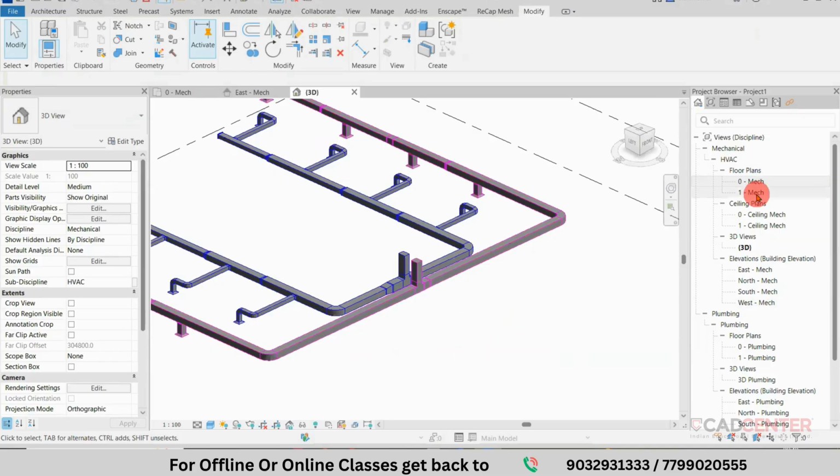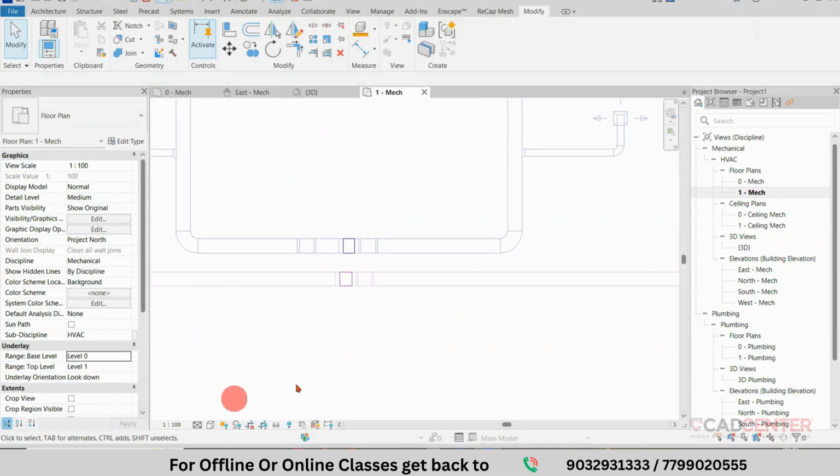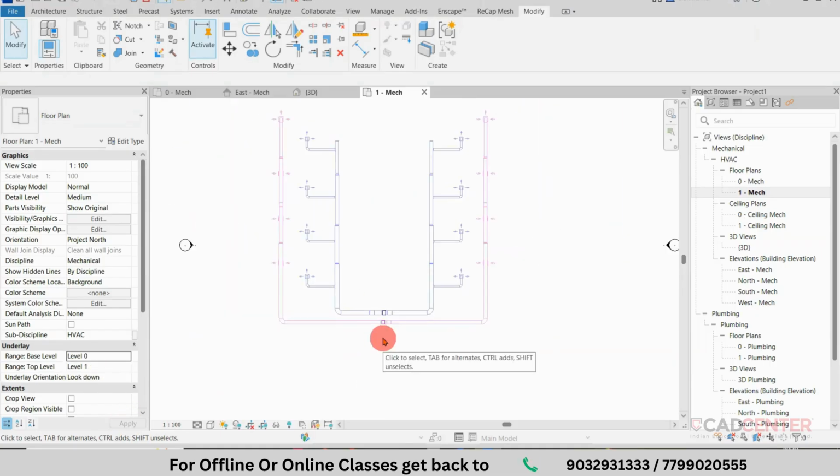From there, go to level 1. Now we are able to see one supply part and the return part. But you can raise a question, sir, I want to see the below floor plan also. In that case we already have an idea. I want to see the below floor plan. So we have a topic. This base level, I think everyone already has an idea. Level 0, click on apply. So the floor plan you created is visible.